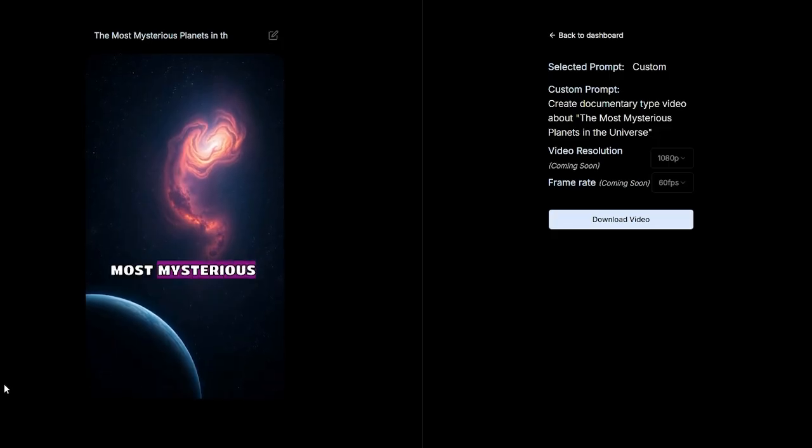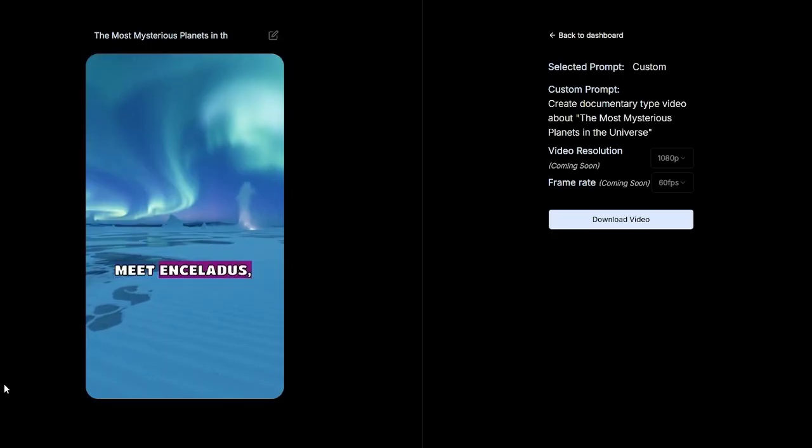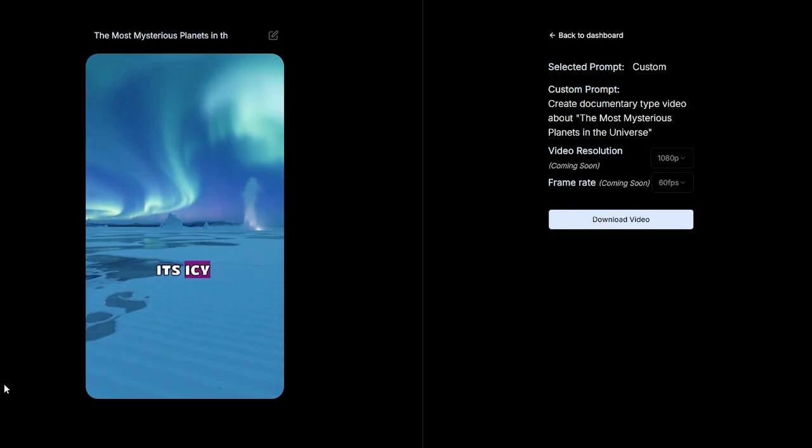Welcome to the universe's most mysterious planets, where secrets await beyond the stars. First, we explore HD 189733b, a planet where it rains glass sideways at 5,400 miles per hour. Next is Mars, once thought to harbor life, now a cold desert with ancient riverbeds whispering tales of the past. Meet Enceladus, a moon of Saturn where subsurface oceans may host alien life beneath its icy crust.